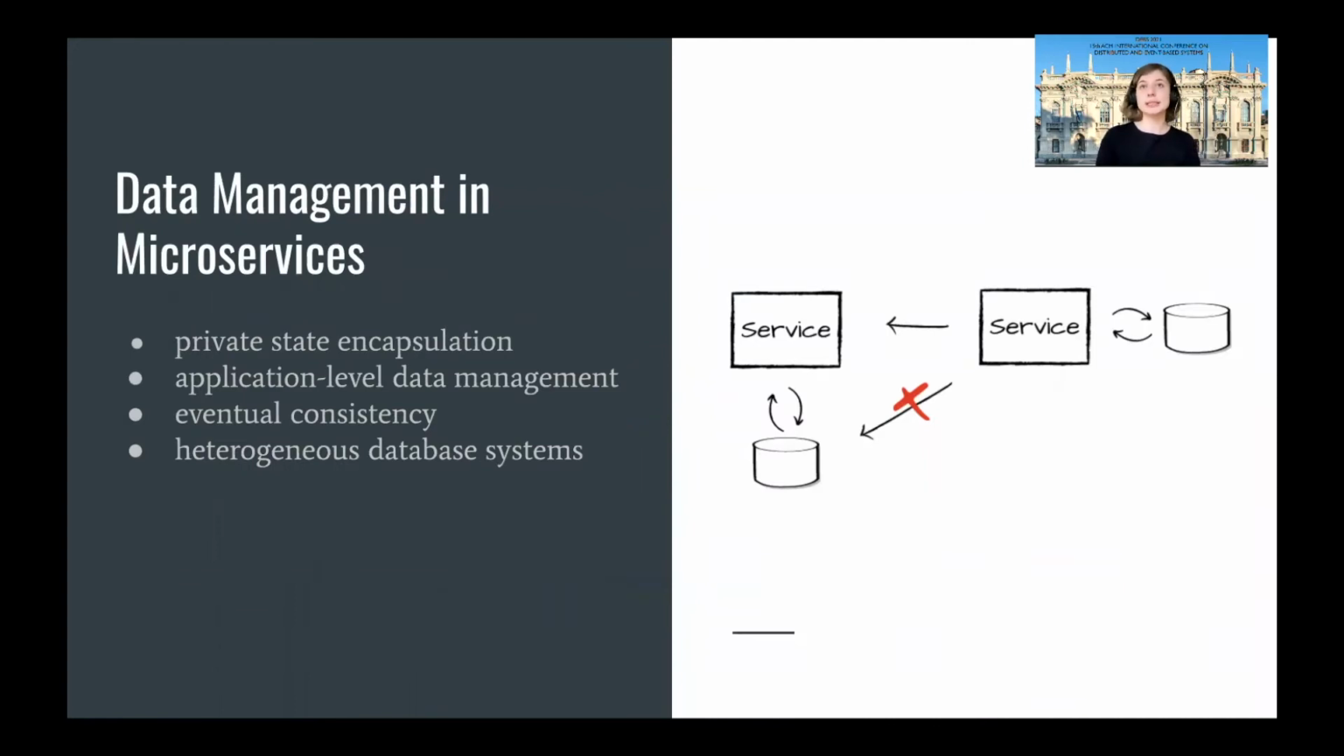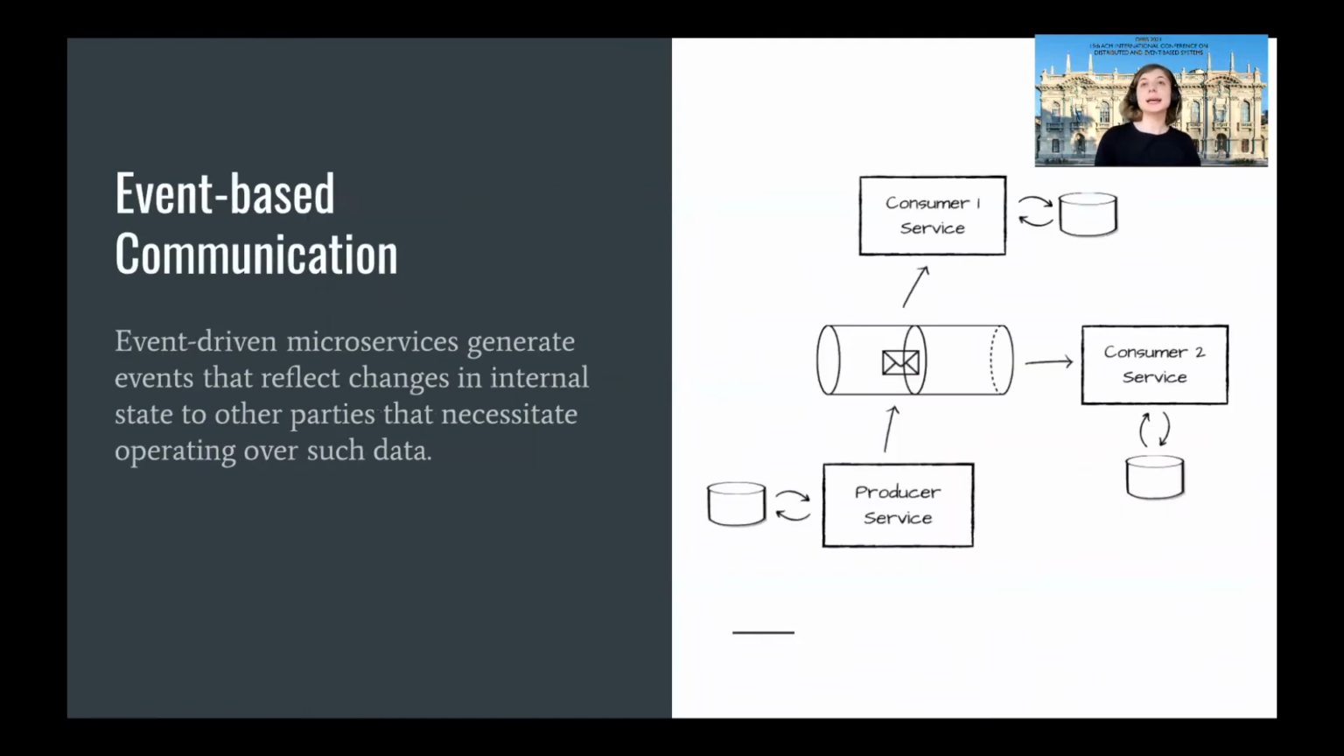However, they usually depend on each other to provide certain functionalities. And many applications employ the database per service pattern, where each microservice encapsulates its own state. Other services cannot directly access the data, but, for example, hold their own copy that is eventually consistent. And one of the communication mechanisms that is used to propagate such changes in the state are asynchronous events.